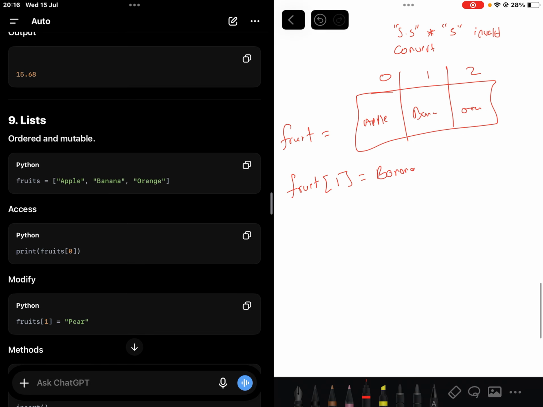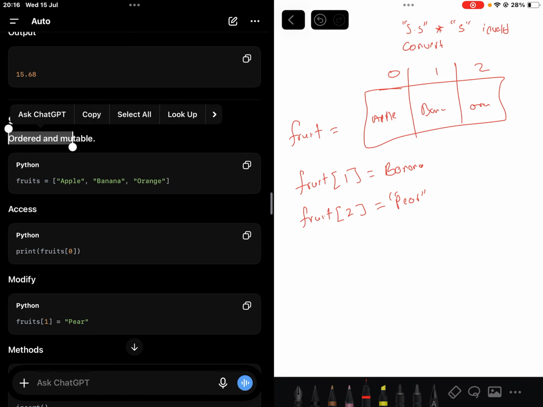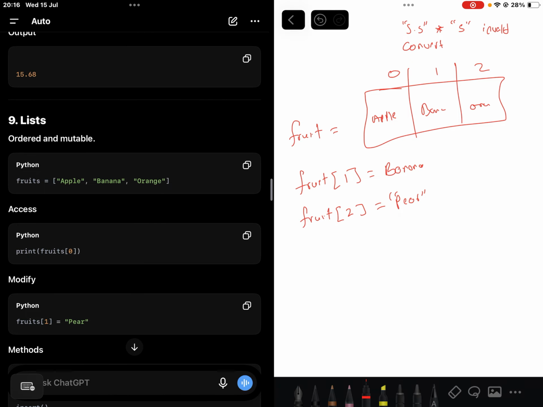If I want to modify, I could always just say fruit, then 2. Let's say now I want it to be a pear. Fruit 2, where there was orange. Now all of a sudden I want to change it to pear, because remember that variables are not fixed. You must remember this, it is very important. Lists are ordered and they are mutable. Mutable means you can change them later. To mutate something means you can always change it later, right? Hence I can say from the list of fruit on index number 2, change it to pear. It was orange, change it to pear.